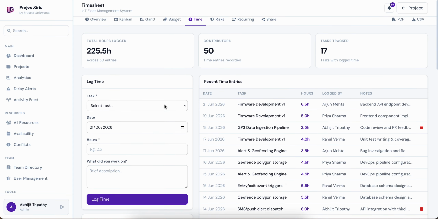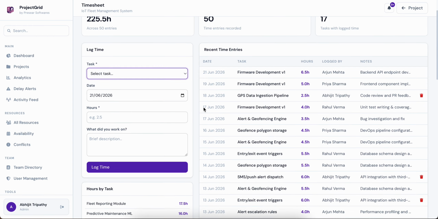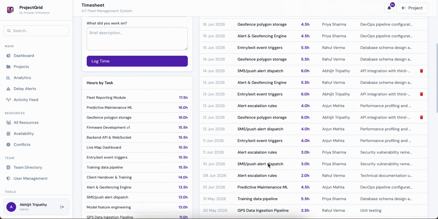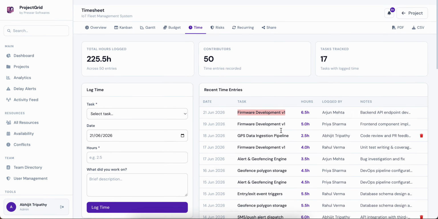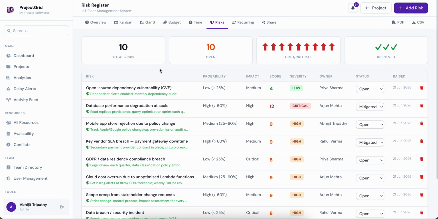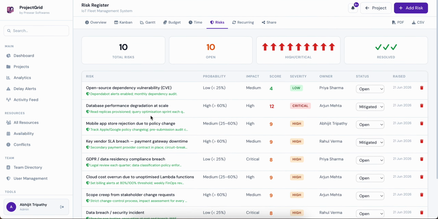There are, of course, time entries, so you can select a task and log the time. So basically you know how much time has elapsed after you have started this specific task, right? So how much time it has taken. This can also allow you to track your human resources and their efficiency. There is a risk option, you can get the risk. This risk is based on many weightage calculations, simple mathematical calculations.